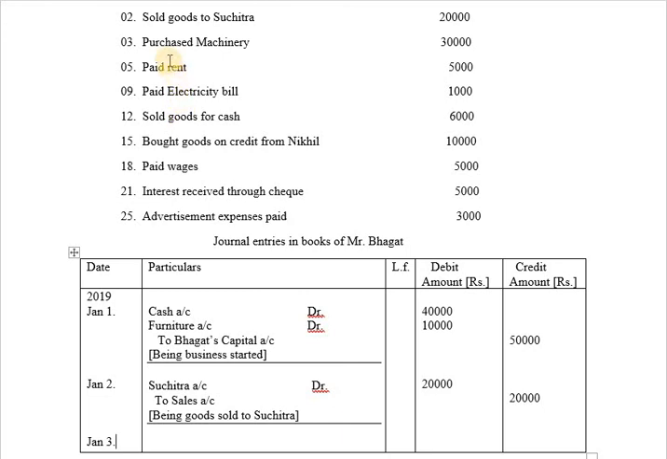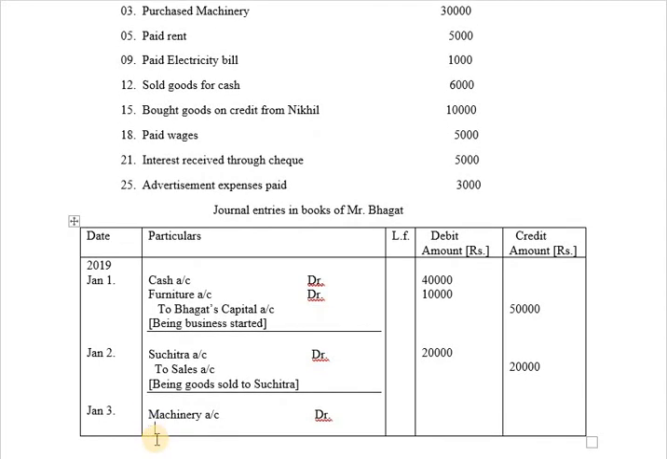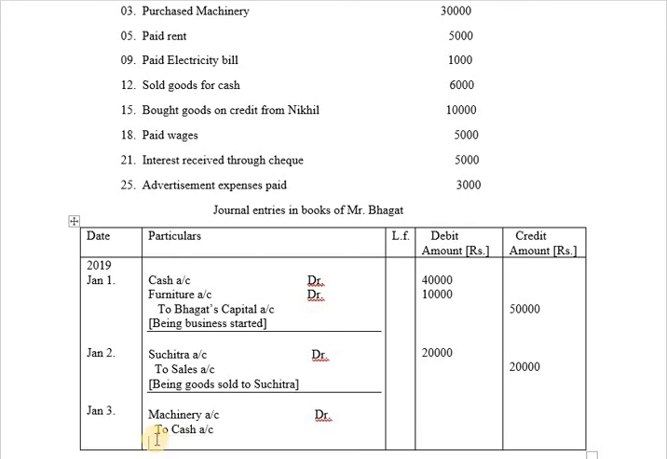And the transaction on January 3rd is purchased machinery 30,000. So it means that you are purchasing machinery. So machinery is coming into the business. So machinery will be recorded on debit side. Debit what comes in. For this you need to pay cash. So cash is going from the business. Hence cash will be recorded on credit side.